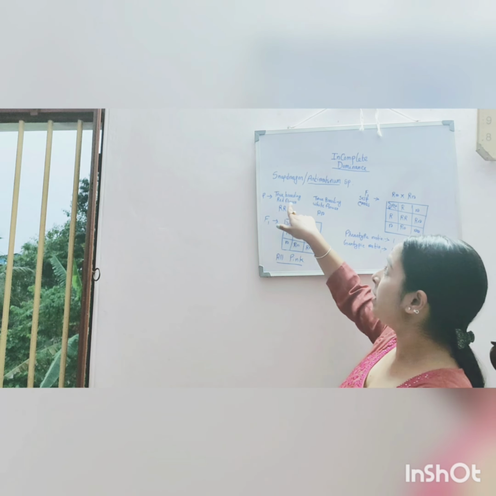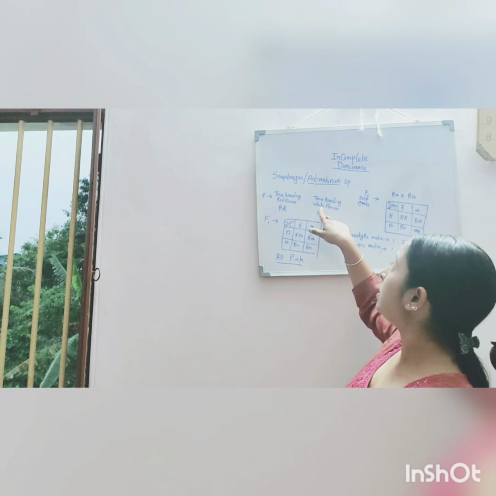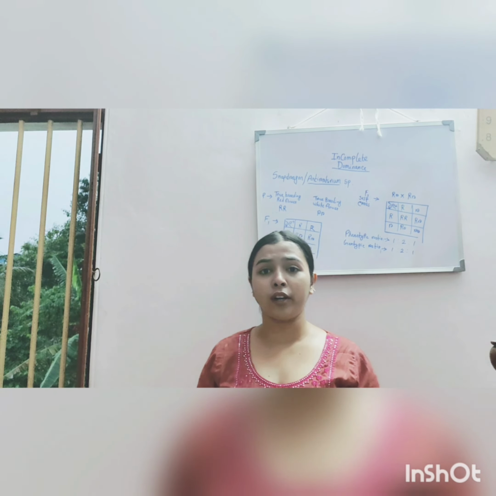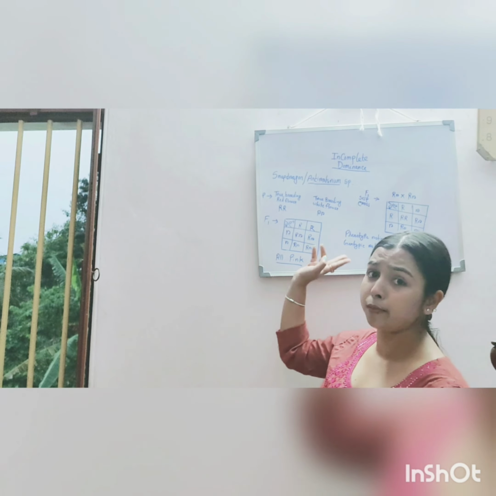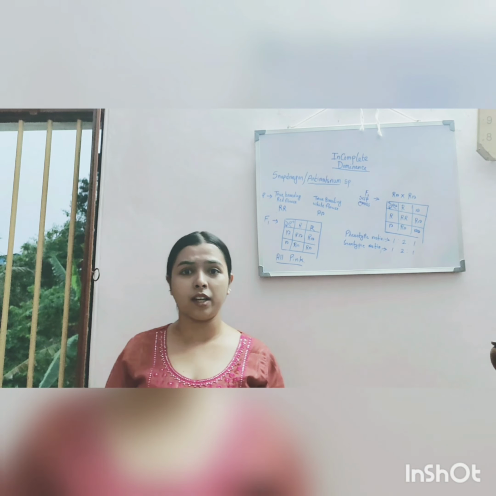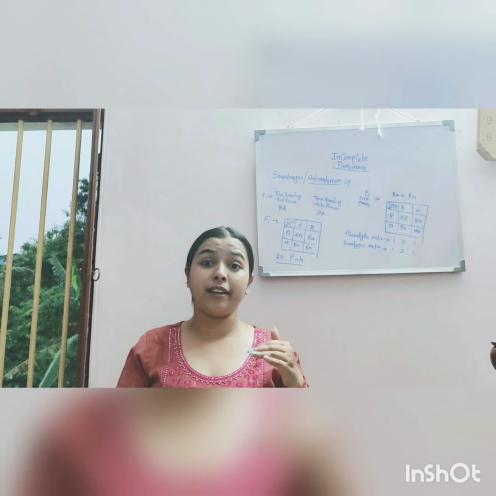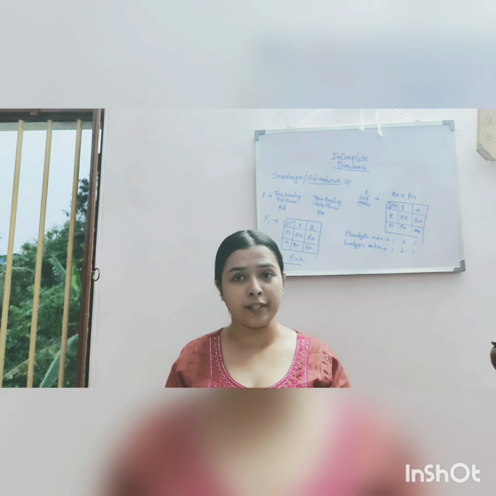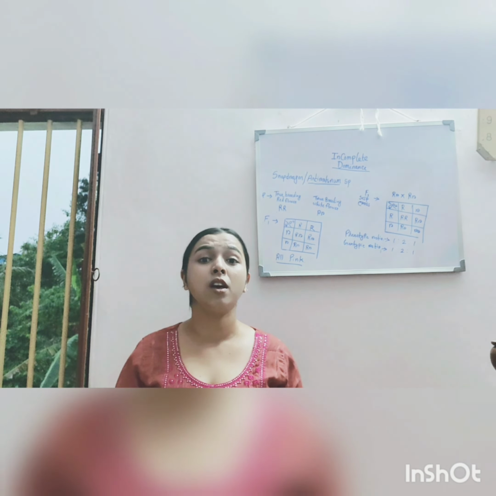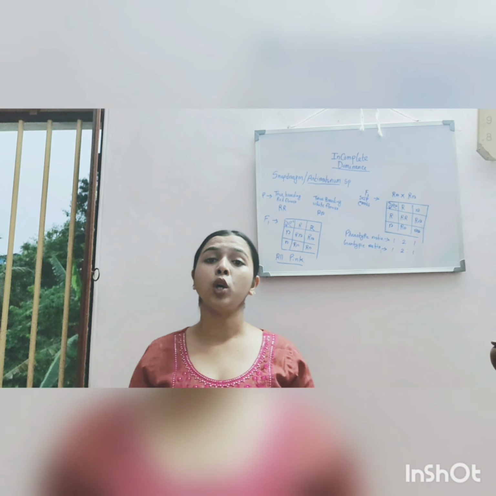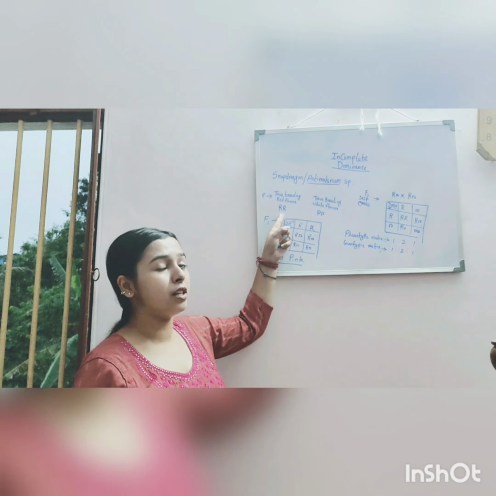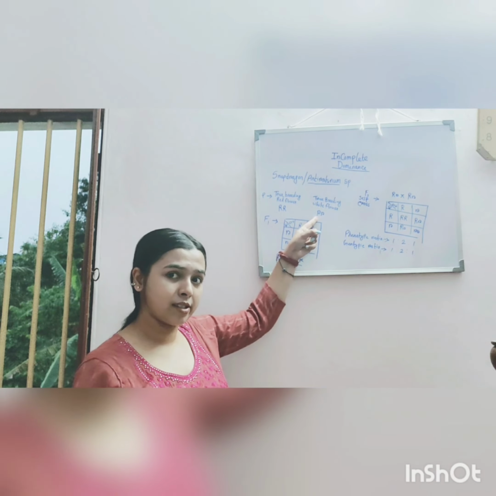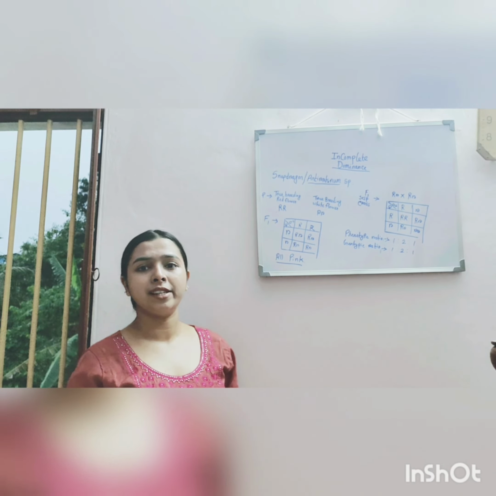A true breeding red flower and a true breeding white flower. The denotation for the red flower is capital R, and for the white flower is small r. We have not taken capital R and small w, or capital W, because it will make the crossing of the Punnett square more complex. So we have taken the capital letter as the dominant allele and the small letter as the recessive allele, for the simplicity of the cross.